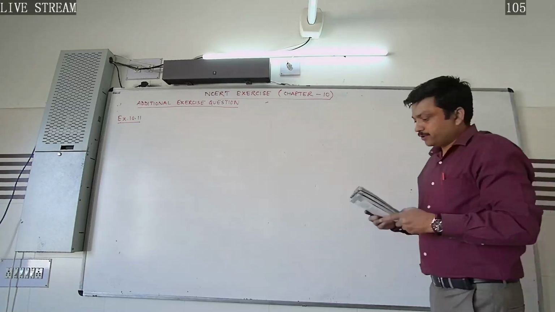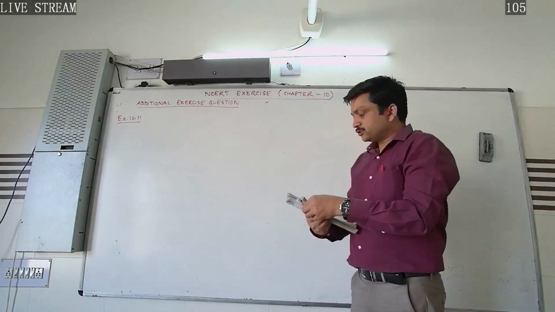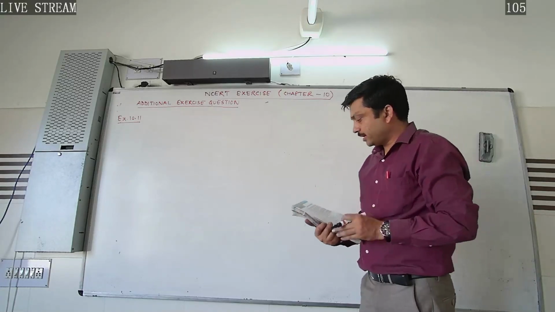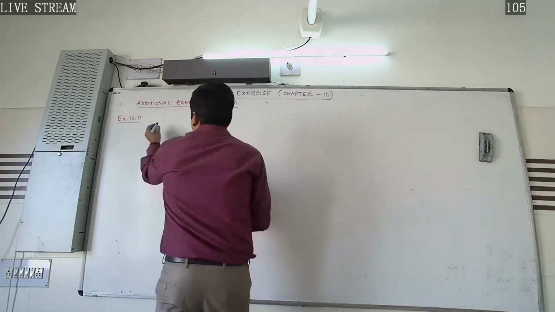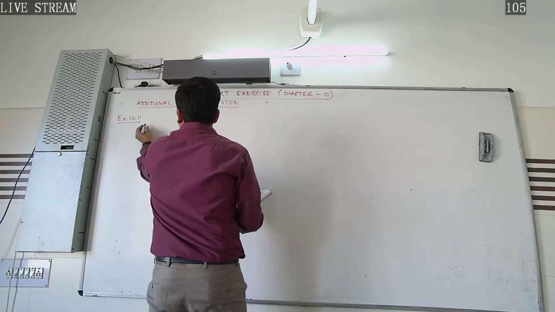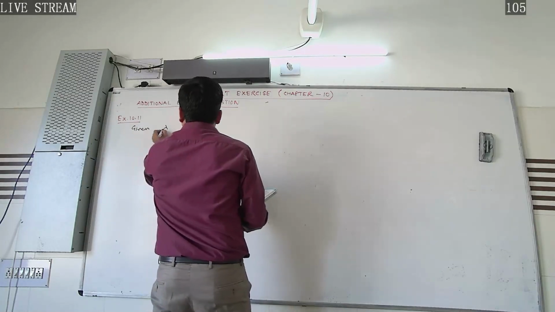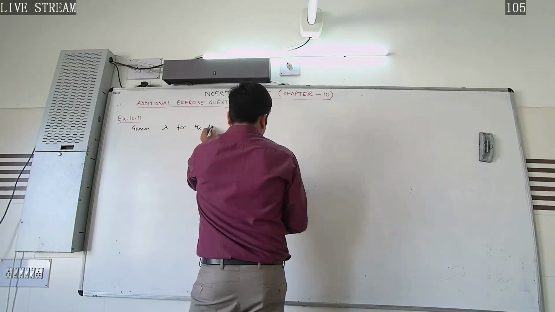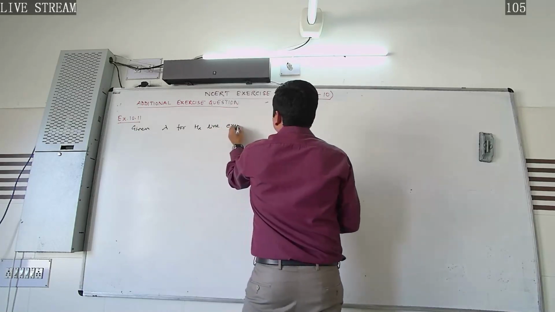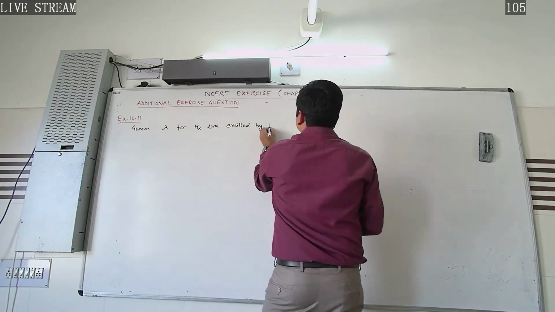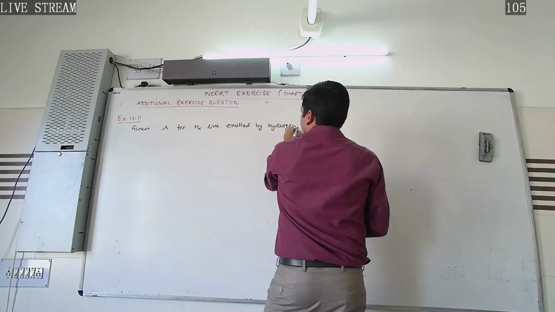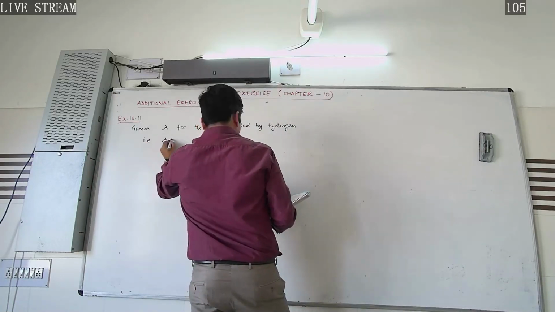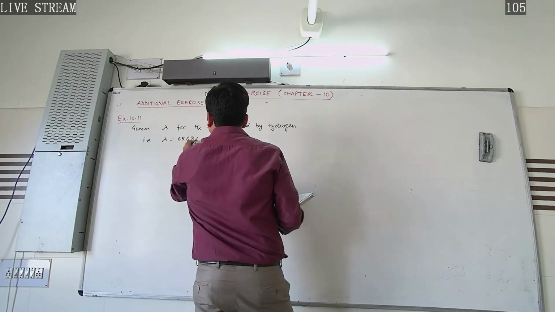So what is the statement of this question? Here we are given the 6563 angstrom H alpha line emitted by hydrogen. That is, the wavelength lambda for the H alpha line emitted by hydrogen is equal to 6563 angstrom.